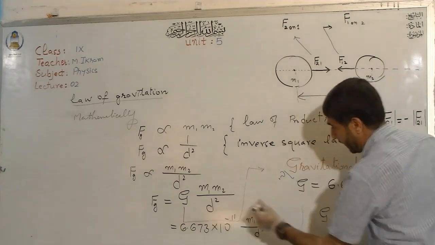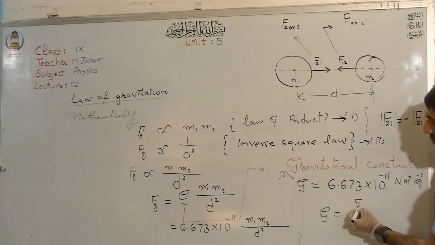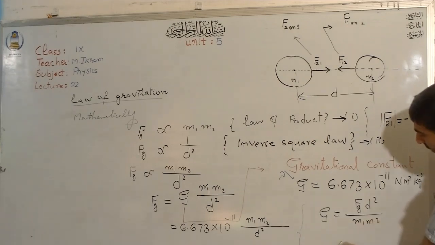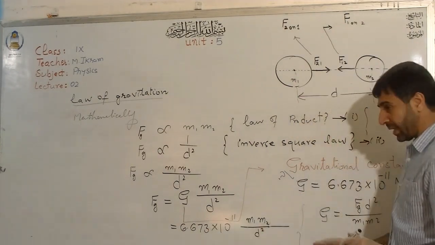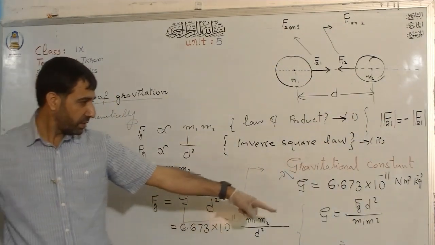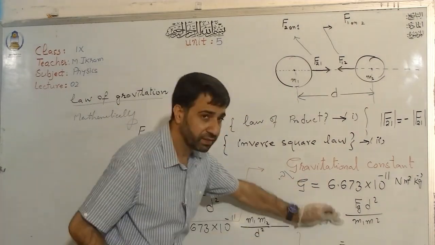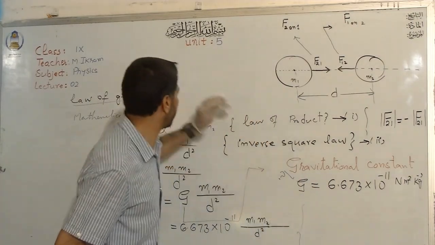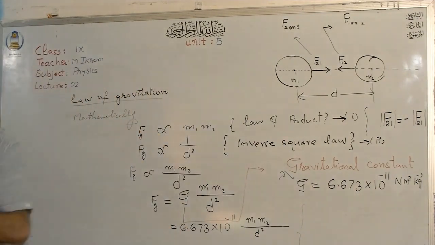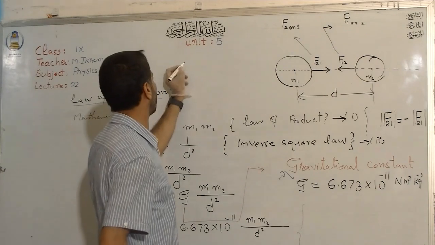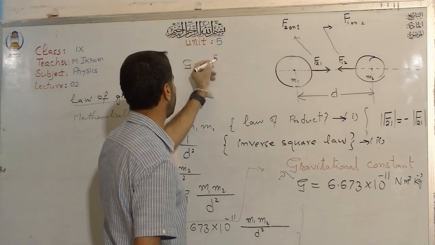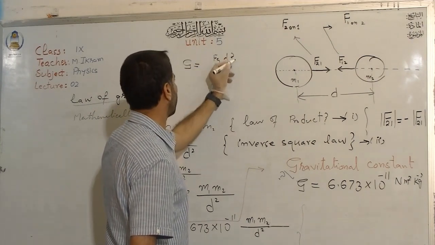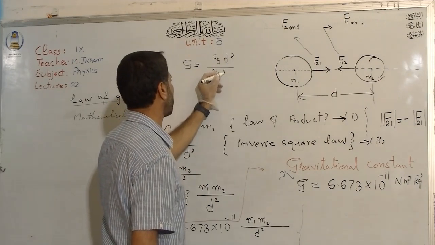This d square is divided there, so it will be multiplied here: F g equals G, so G equals F times d square over M1 M2. Now apart from the numerical value, you see how I can find the units for this G. This will be F, d square, M1 and M2.